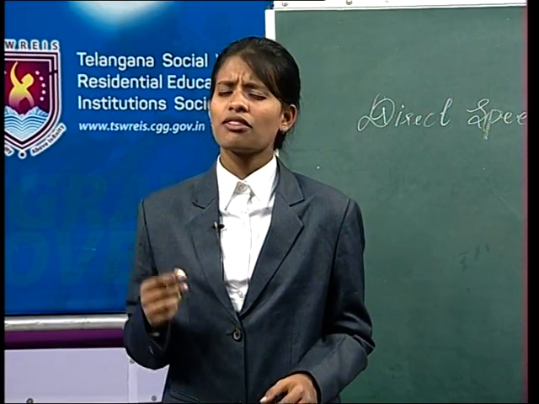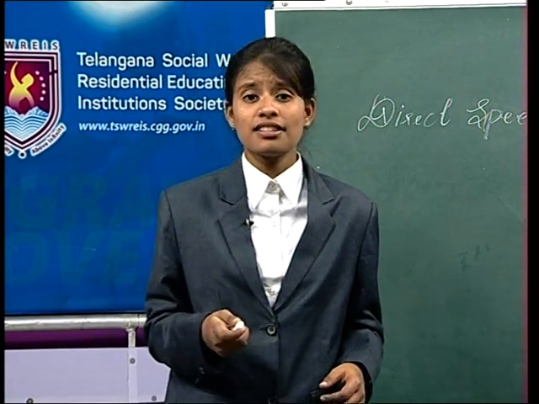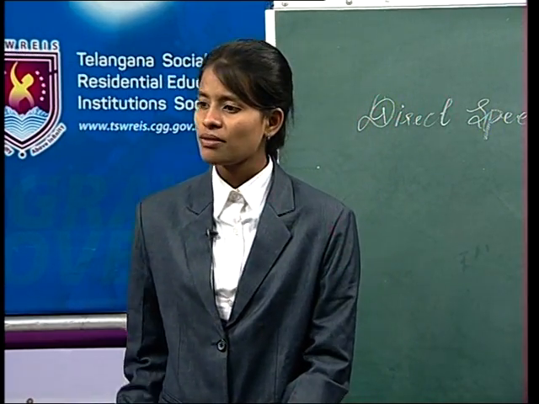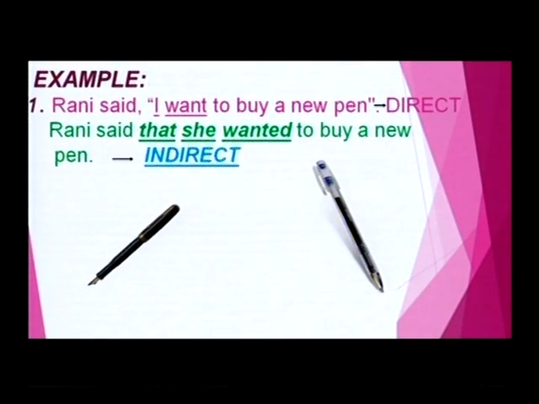So, for clear understanding of changing sentences from direct to indirect speech, let us take one example. See, my dear friends, Rani said, "I want to buy a new pen." This is obviously direct speech because the statement is between quotation marks and preceded by the capital letter I. When changed into indirect speech, what happens? Rani said that she wanted to buy a new pen.